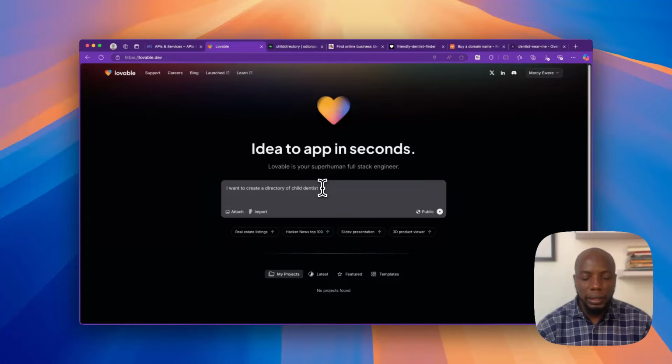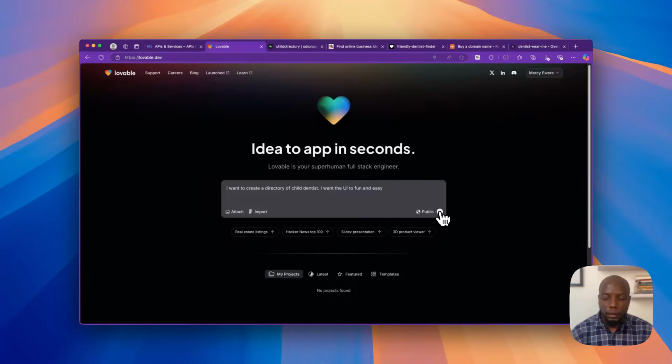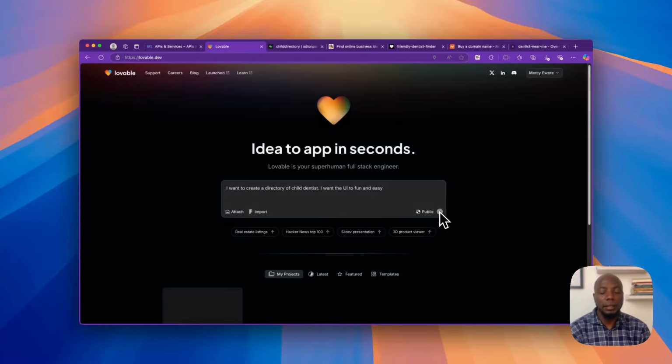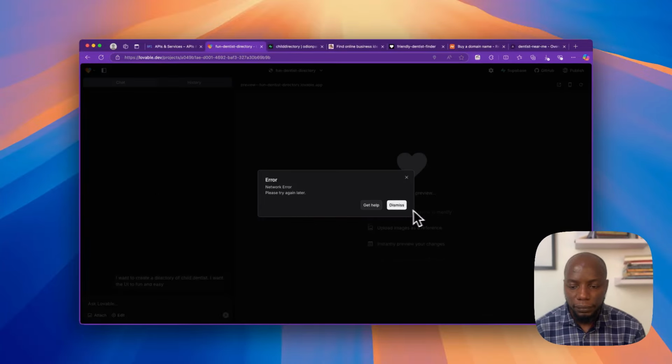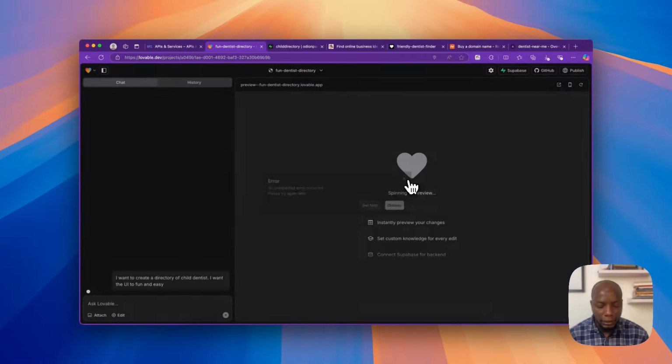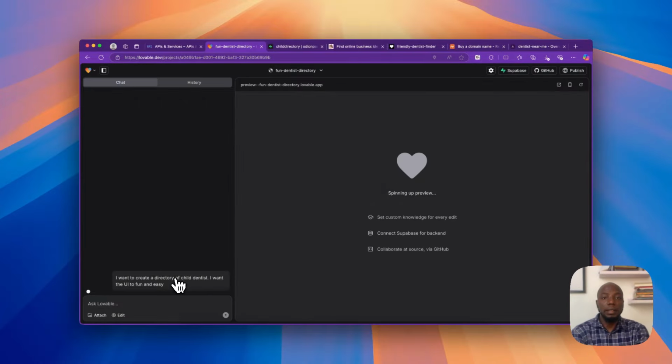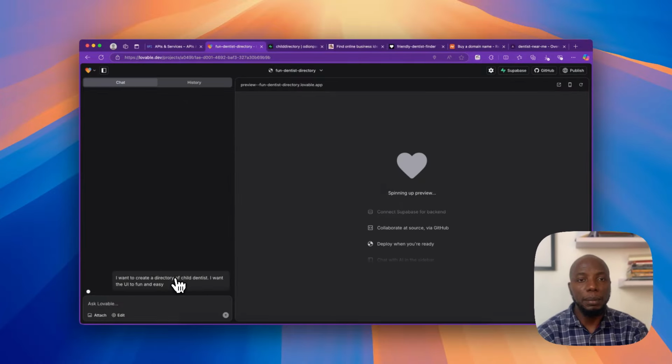That's what I want to create, and I'm just going to say, okay, I want the UI to be fun and easy. So once I say that and I click enter, Lovable should begin to spin my project.